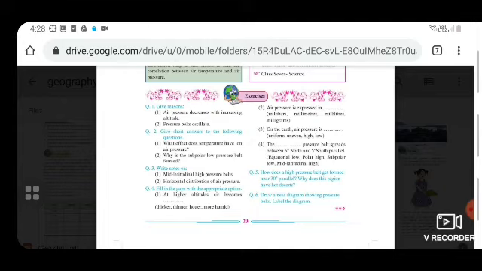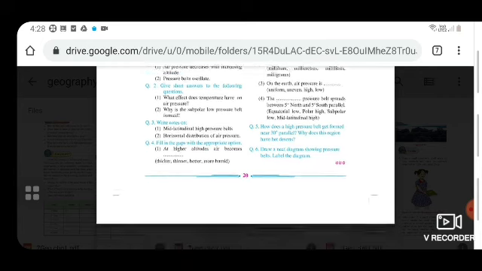The fourth part is the dash pressure belt spreads between 5 degree north and 5 degree south parallel. What pressure belt? Equatorial low, polar high, subpolar low, or mid latitudinal high. Fifth question is, how does a high pressure belt get formed near 30 degree parallel, and why does this region have hot deserts? Question 6th is, draw a neat diagram showing pressure belts and label the diagram.